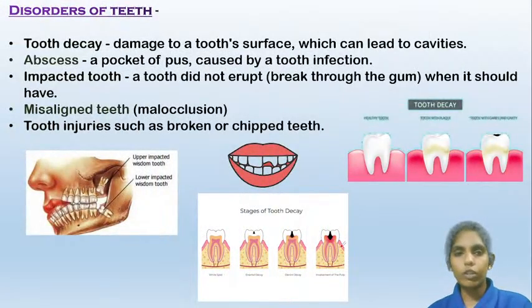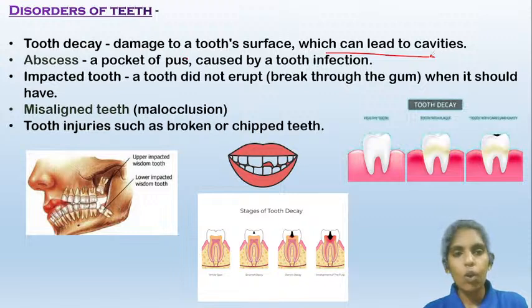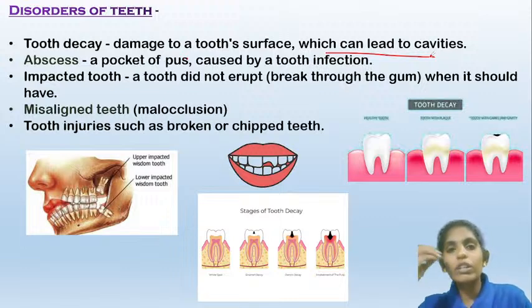Now the disorders of the teeth. Tooth decay is damage to the tooth surface which can lead to cavities. What is the tooth surface lined by? It is lined by the enamel. Whenever this enamel layer gets depleted or degraded, the inside of the tooth will be exposed to all the food that we eat, and as a result the tooth will decay. It will cause an infection to the tooth.